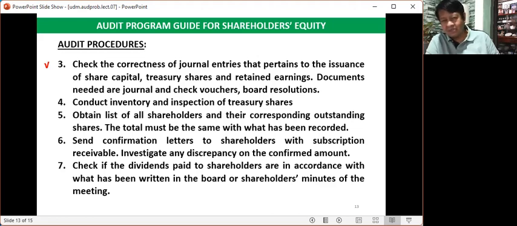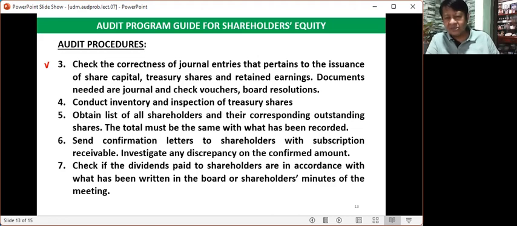So that is why we will use journal voucher for those transactions not involving check issuance. That is the reason why, as an auditor, you must know how to distinguish the two, so that you will be respected by the auditee because you know what you are doing.